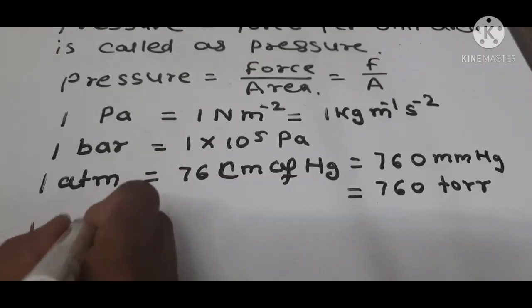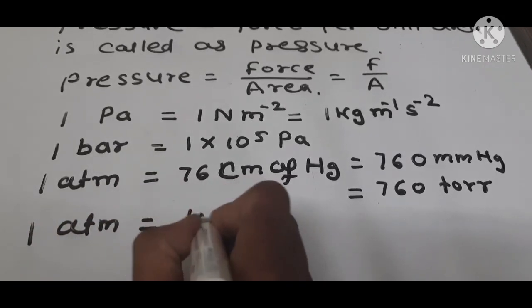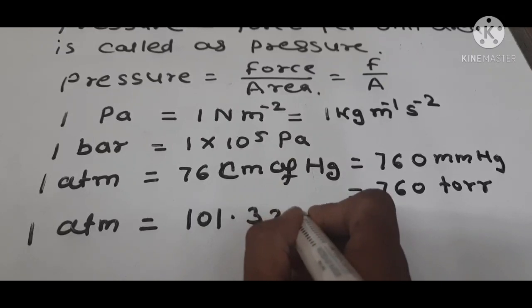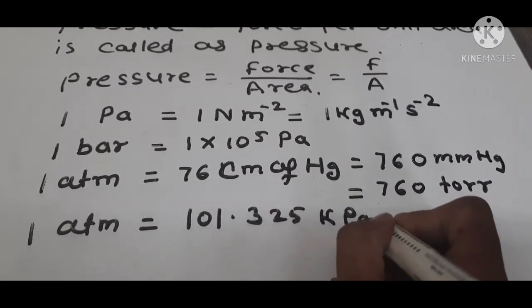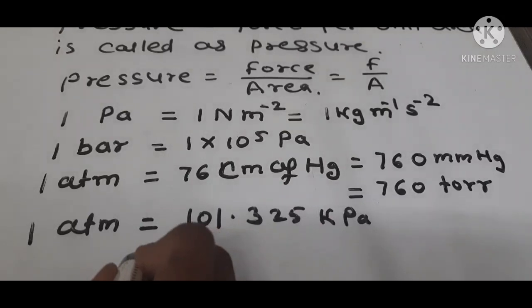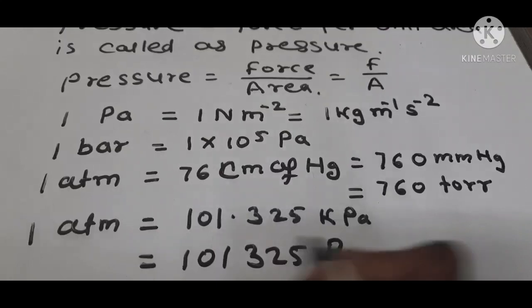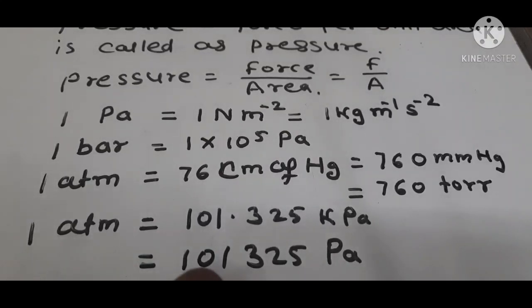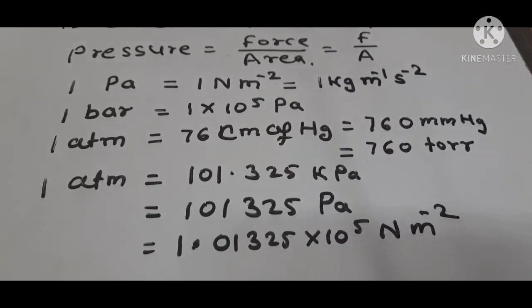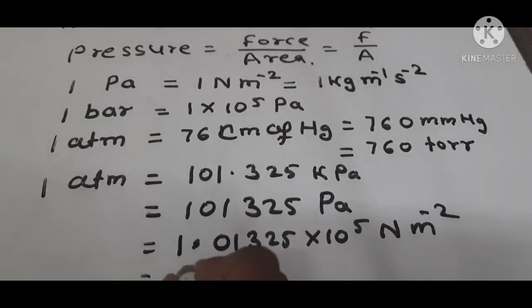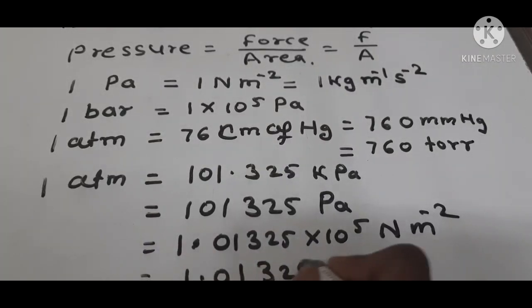Then 1 atmospheric pressure is equal to 101.325 kilopascal. It is equal to 101.325 into 10 raised to 3 Pascal, and it is equal to 1.01325 into 10 raised to 5 Newton per meter square, or it is equal to 1.01325 bar.